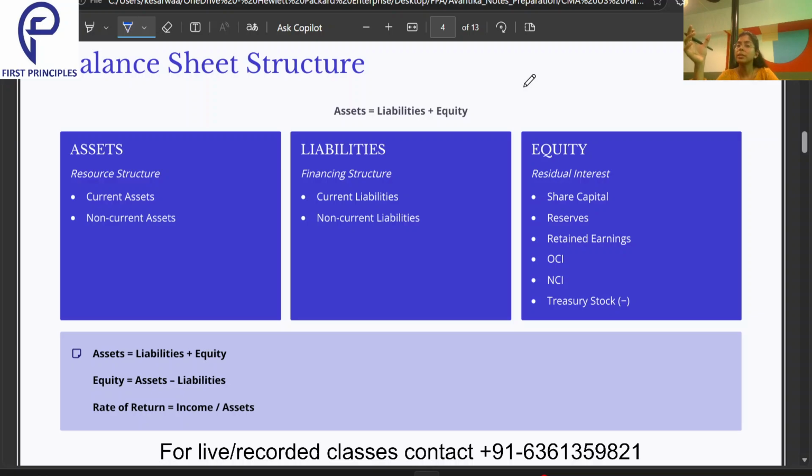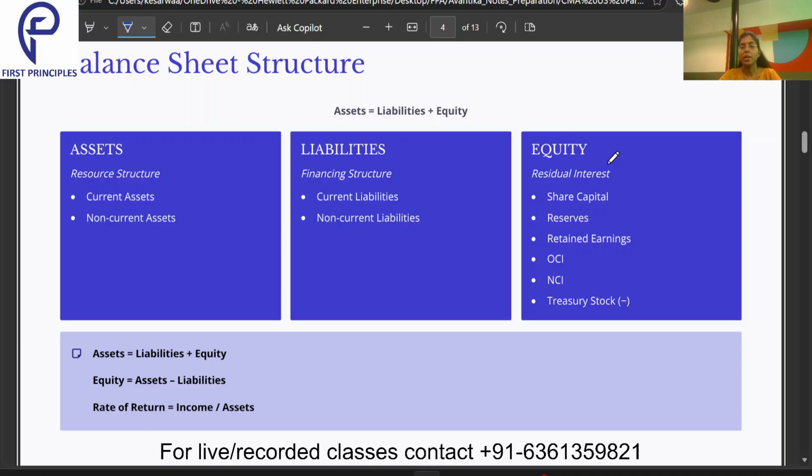So that is my current liability because I have to pay it within a short span of time, within a duration of 12 months. Non-current liabilities mean that I need to pay after a period of 12 months. Suppose I have taken a 5-year loan, I have to pay it in 2047 maybe, just assuming. So that is a non-current liability. Why? Because I need to pay it after 12 months.